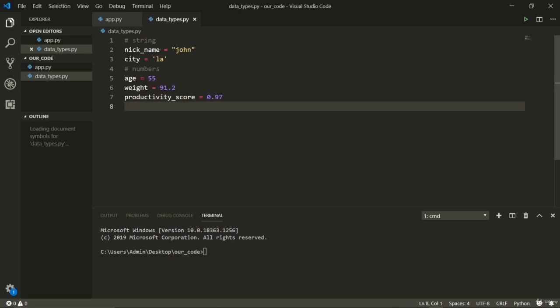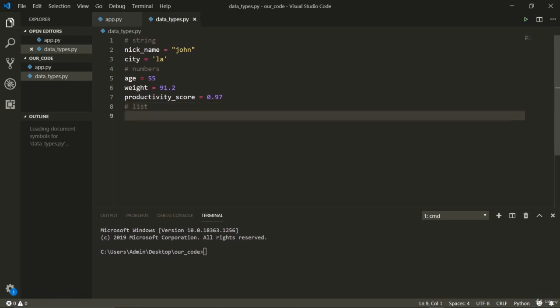Now let's talk about another interesting data type called a list. A list is very interesting. It's just a group of similar data. They're also called arrays in other languages, and in this language too. If someone says that, don't be surprised. If you see the names used interchangeably, just don't worry about it.